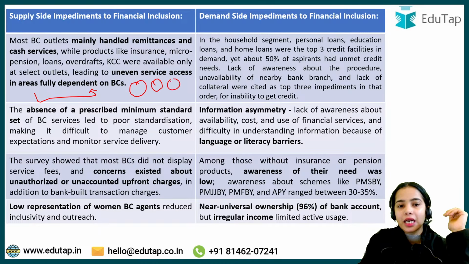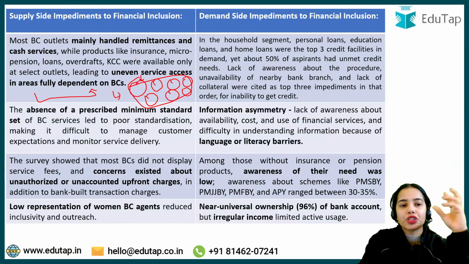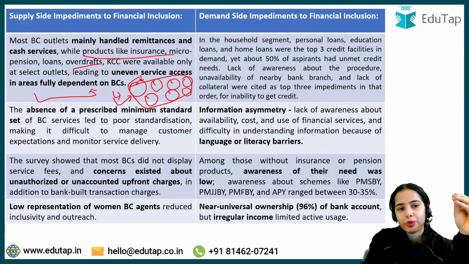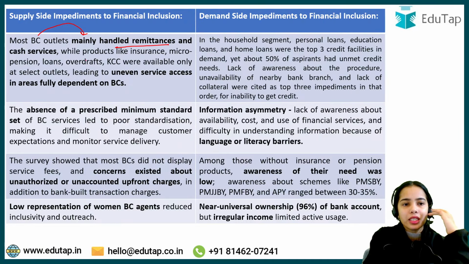So there are several areas that are fully dependent on business correspondence, and some of the business correspondents are not providing insurance, micro pension, or the services of overdraft or Kisan credit card and such. So these areas are not able to access such products. Most business correspondence outlets mainly handle remittances and cash services or basic banking services only, and other products cannot be accessed by the people.